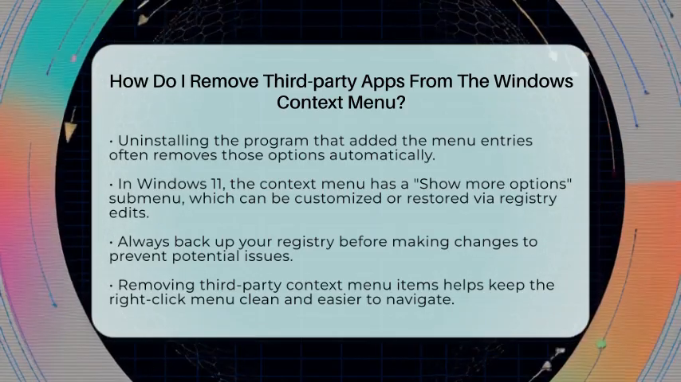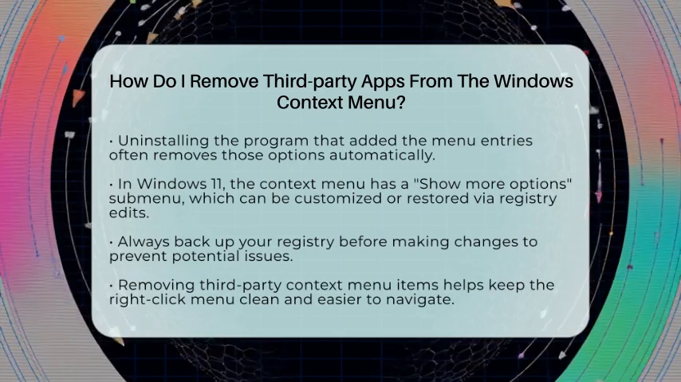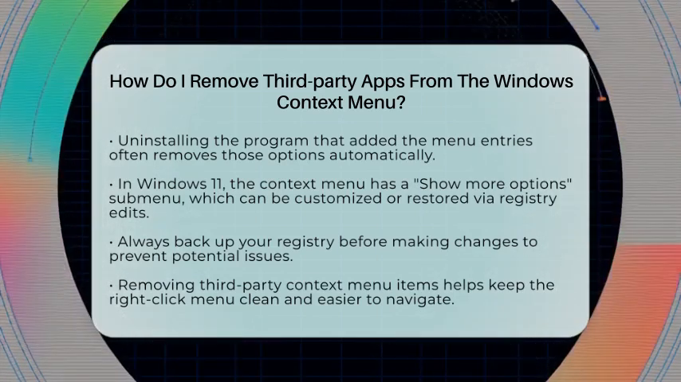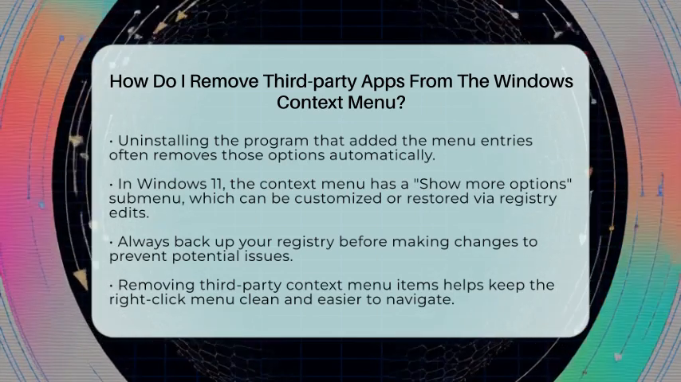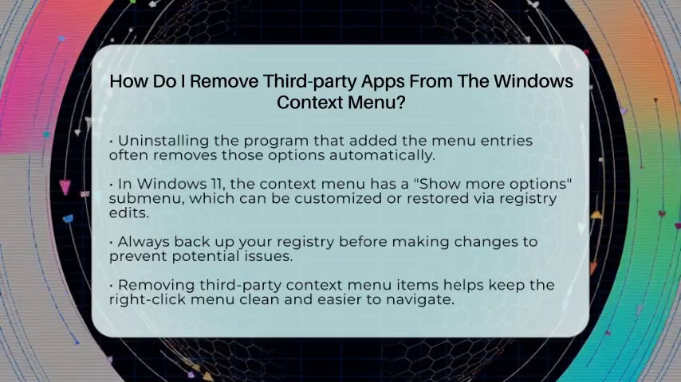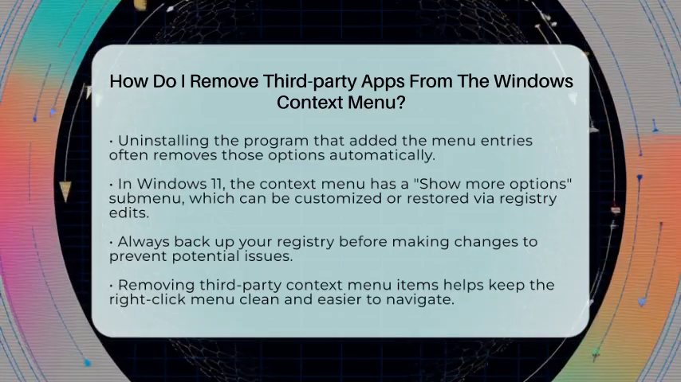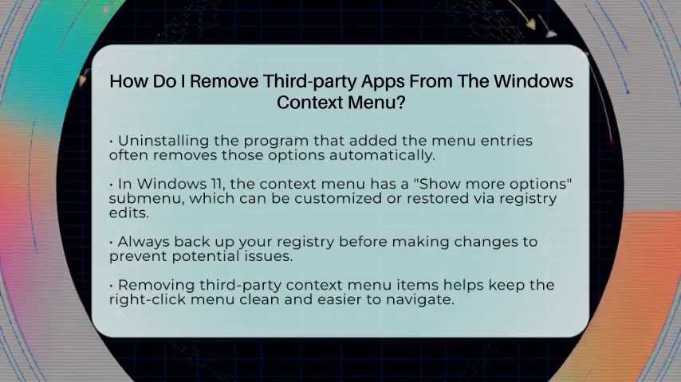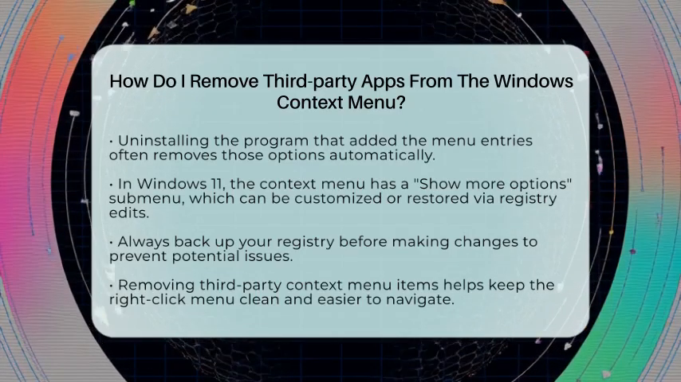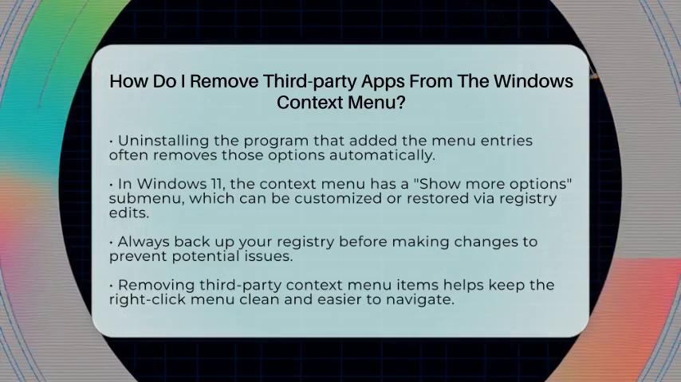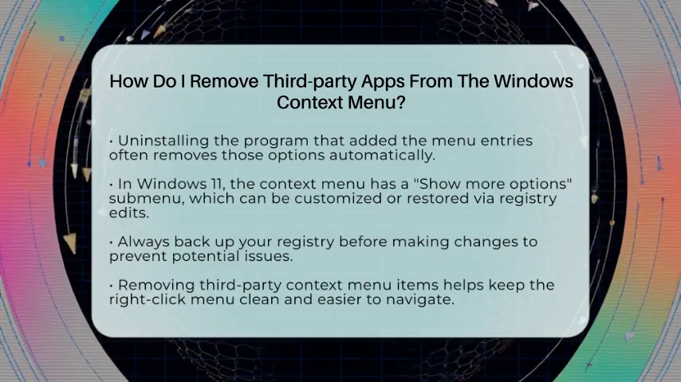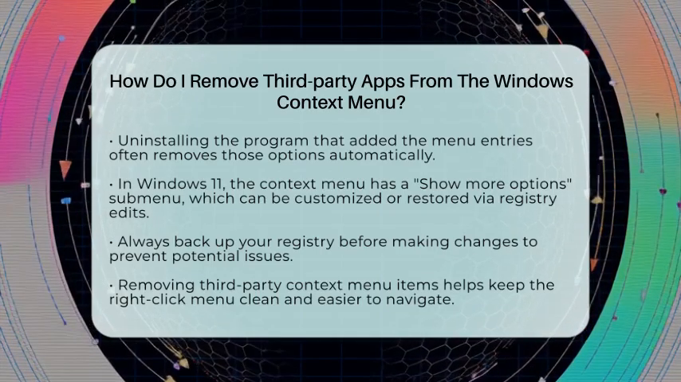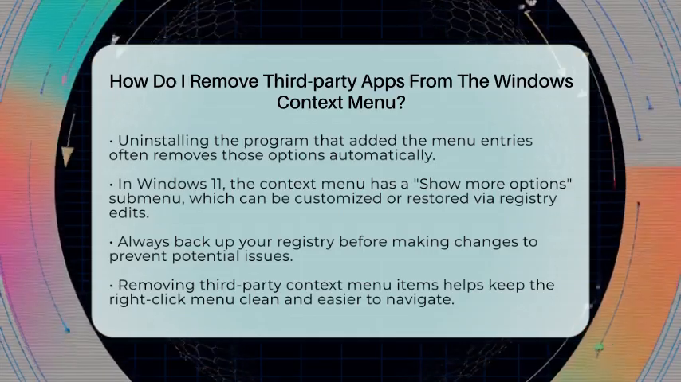To sum up, third-party context menu items are added through registry keys related to shell extensions. Removing them can be as simple as deleting those keys or disabling the extensions with specialized tools. Uninstalling the app can also clear out its menu entries. Remember to back up your registry before making any changes, and always proceed with caution. This way, you can keep your right-click menu clean and focused on what you really need.